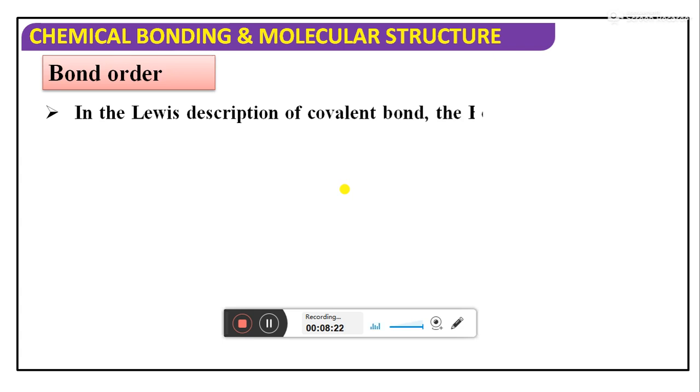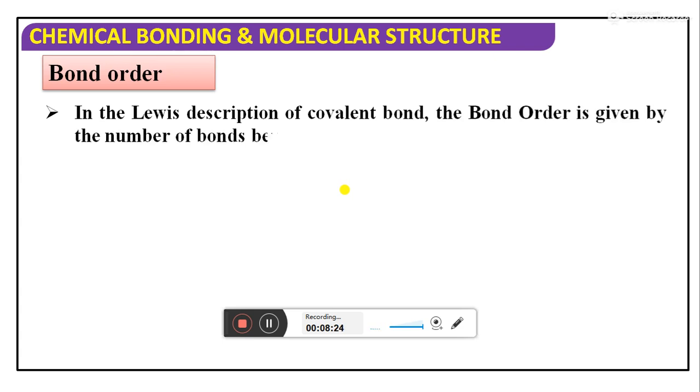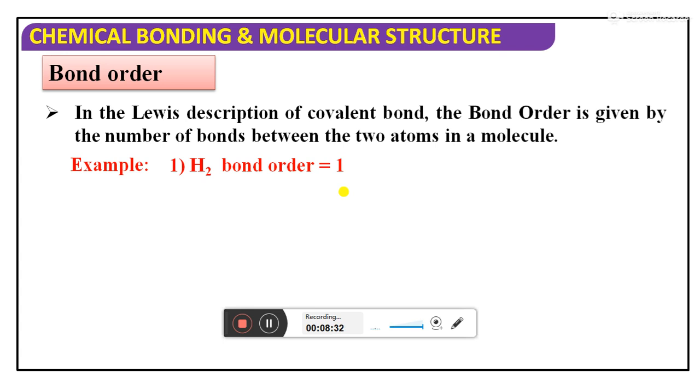Bond order. What is bond order, students? The number of bonds between the two adjacent atoms only. How many bonds are there? It's the bond order only. So you can see the bond order example. Just consider hydrogen, a single bond will be there. Oxygen has a double bond. Nitrogen has a triple bond. You see, bond order will decide the bond length of the molecule. The more the bond order, the less the bond length.